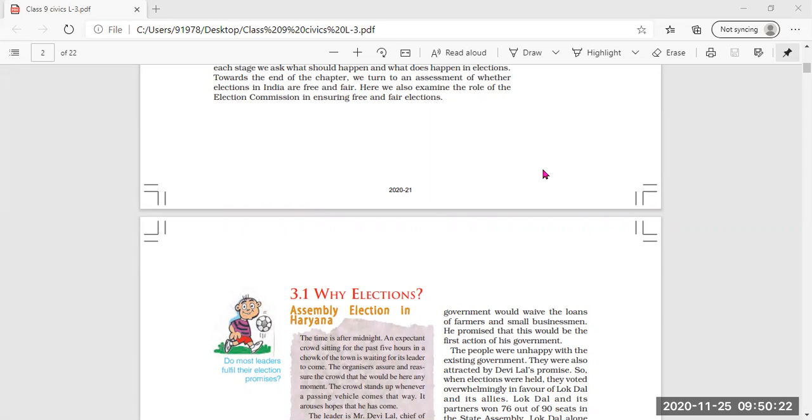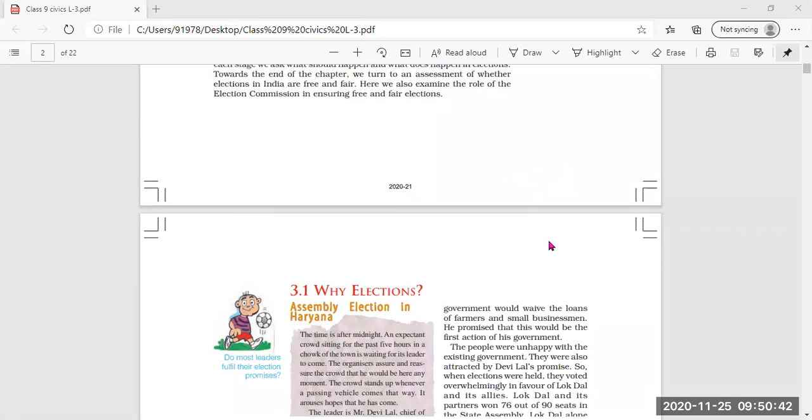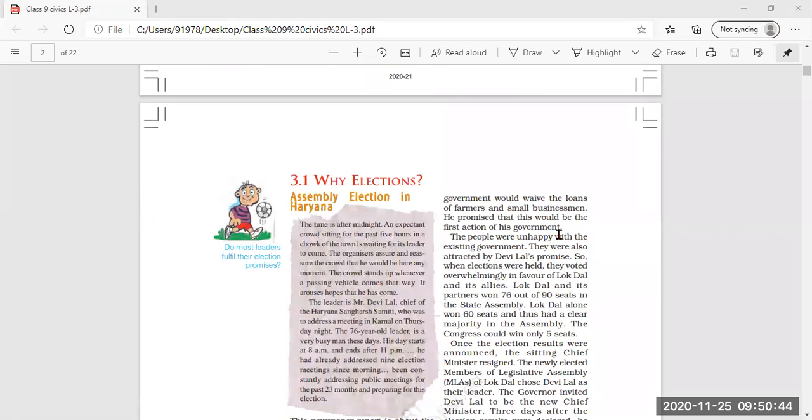At the local level, people choose representatives to panchayats, or we can say municipalities also, and these representatives are called panch or councillors at the local level. At the national level, people elect members of Parliament, known as MPs. So clear this much. Now we come to the lesson.